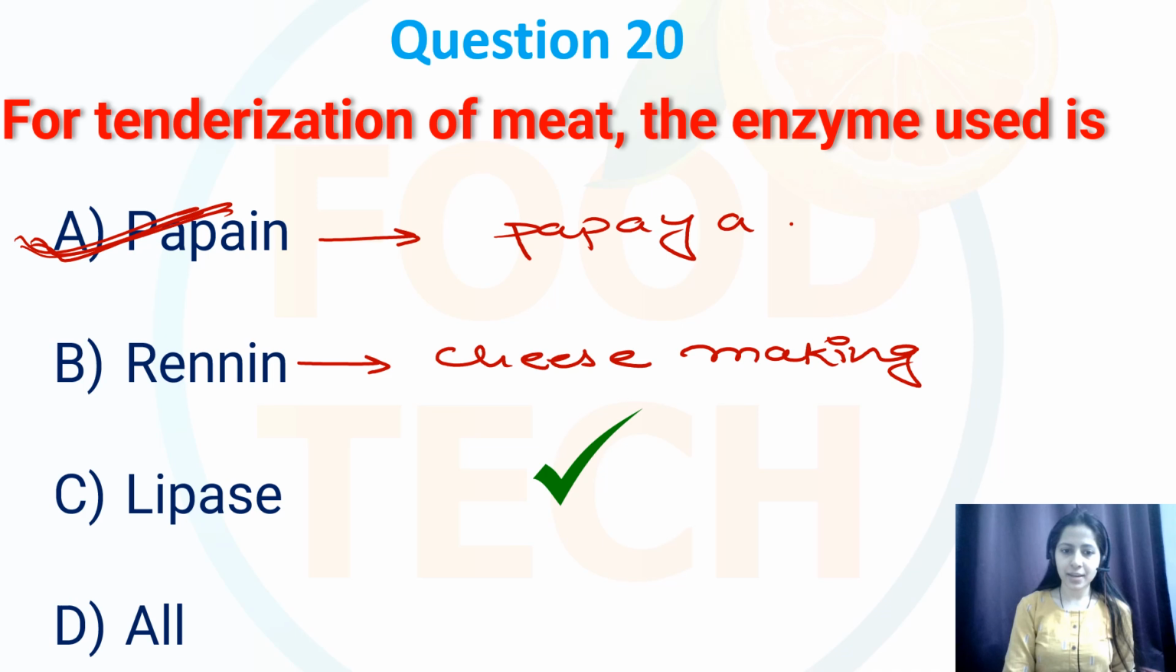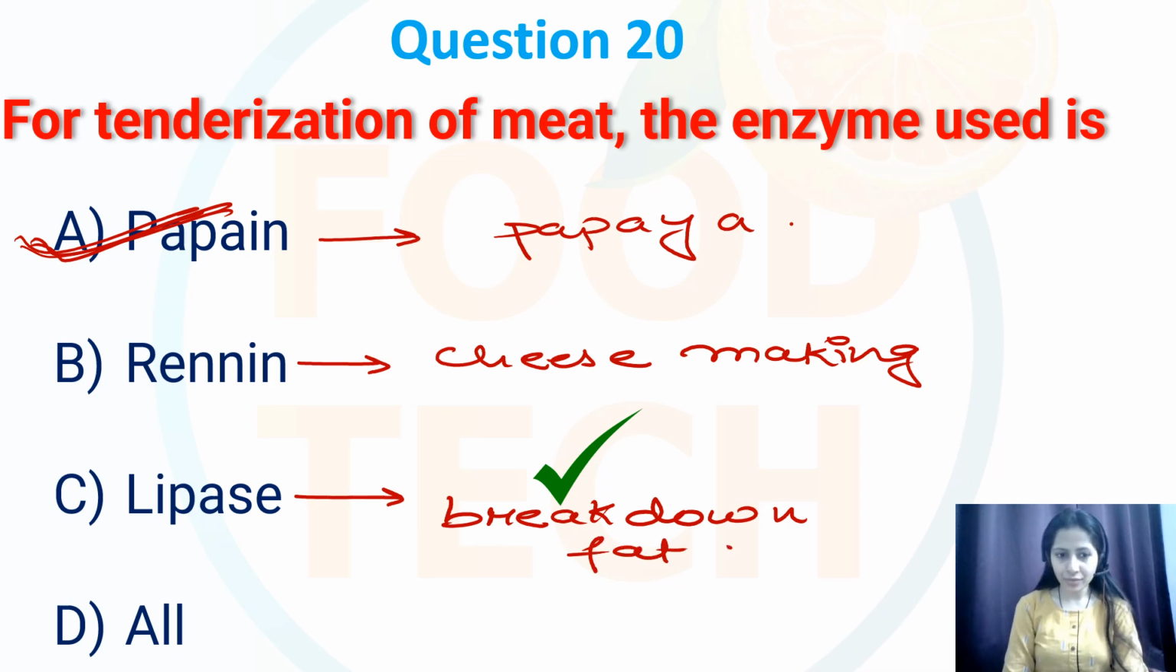While this lipase is an enzyme that aids in the breakdown of the fat. So it breaks down the fat. However, we can say over here, rennin or the lipase, these are not typically involved in the meat tenderization purpose. So correct option over here is A, that is papain.